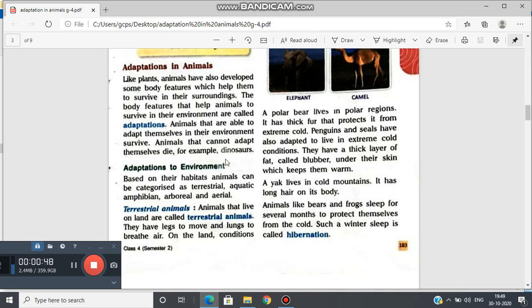For example, dinosaurs. Okay, learners, adaptation is the physical or behavioral characteristics of an organism that helps an organism to survive better in the surrounding environment. As we have read, if an animal cannot adapt to the surroundings, they die.